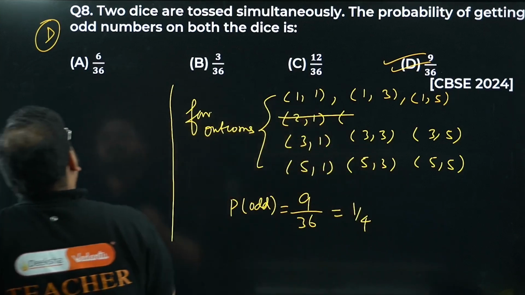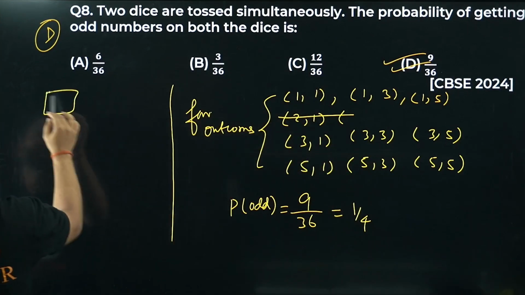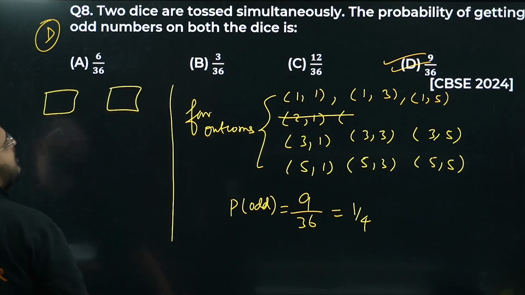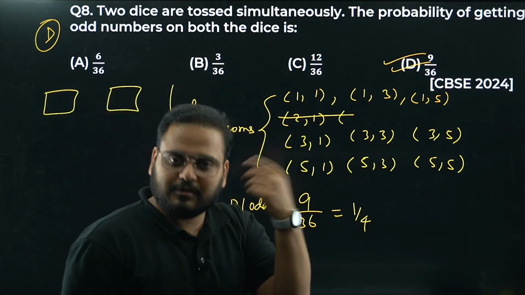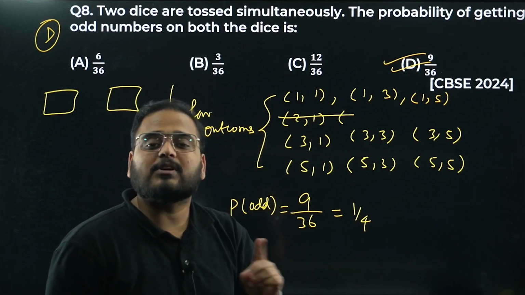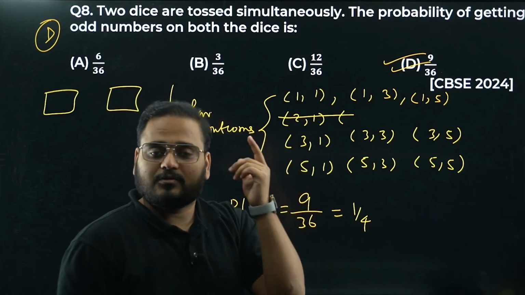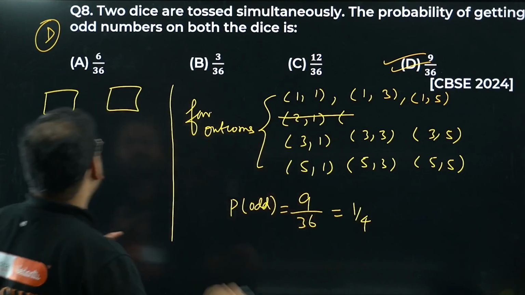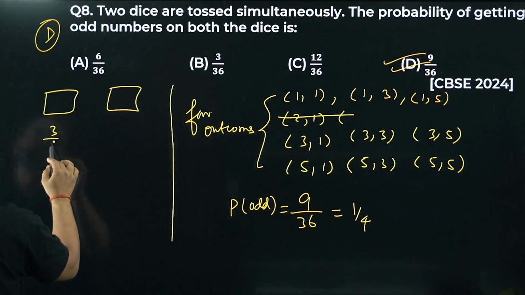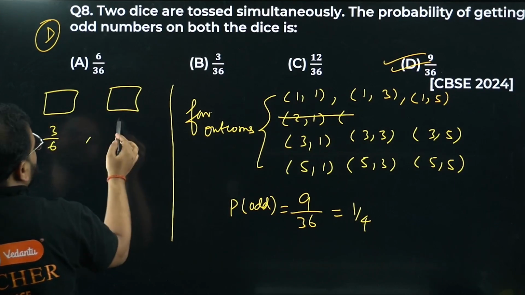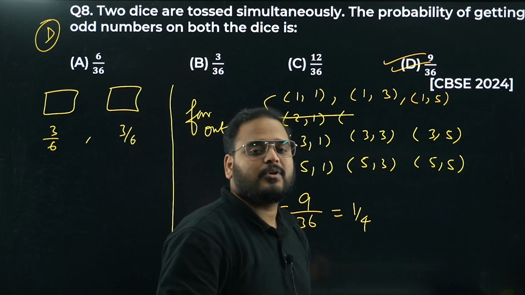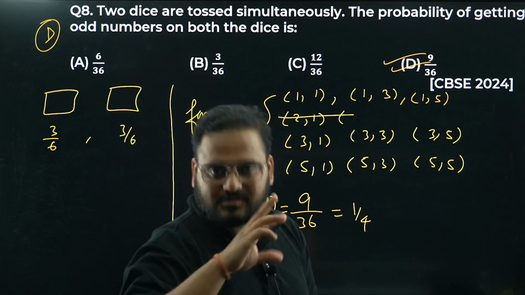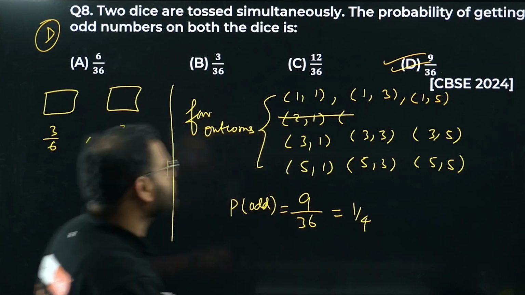Do this thing. Have a look. Number 1, number 2 for the outcomes. For the first die, for the first throw, chance of getting odd is what? 1, 3 and 5. So 1 by 2, or we can write it here 3 by 6, right? For the last one, again, this one also same, right? If you throw a die, you can get 1, 3 and 5. 3 numbers are there as such. Total is 6. So 3 by 6.